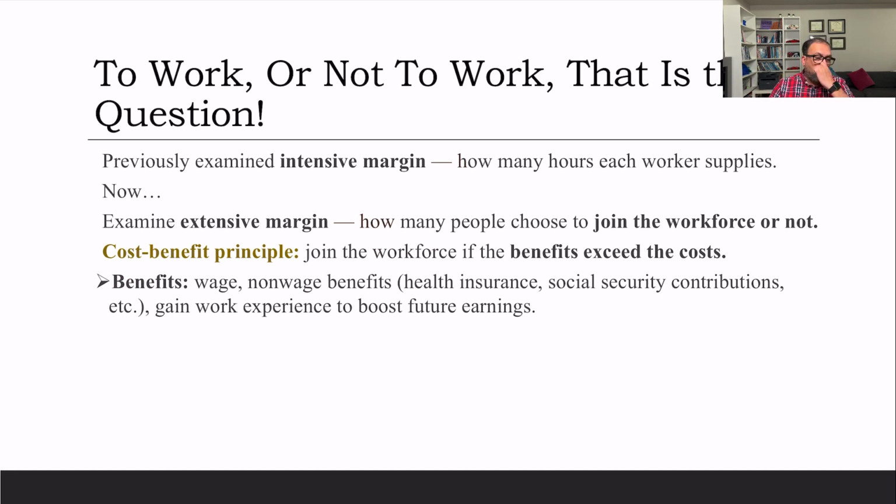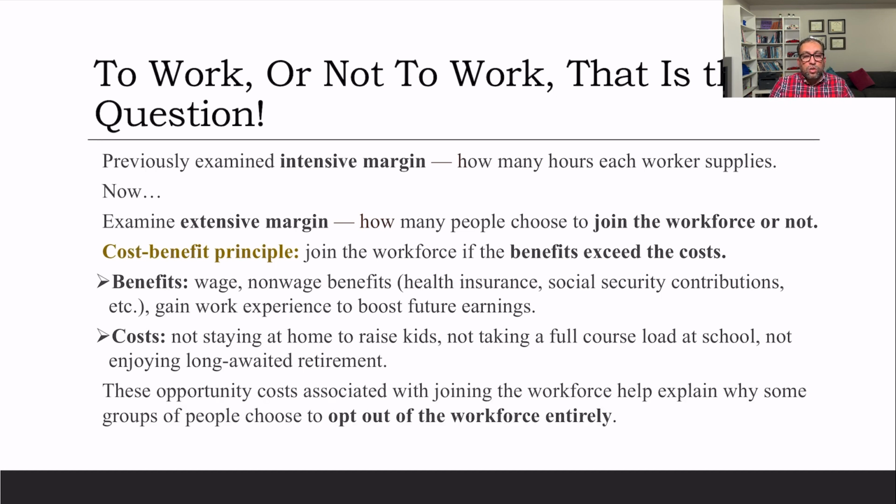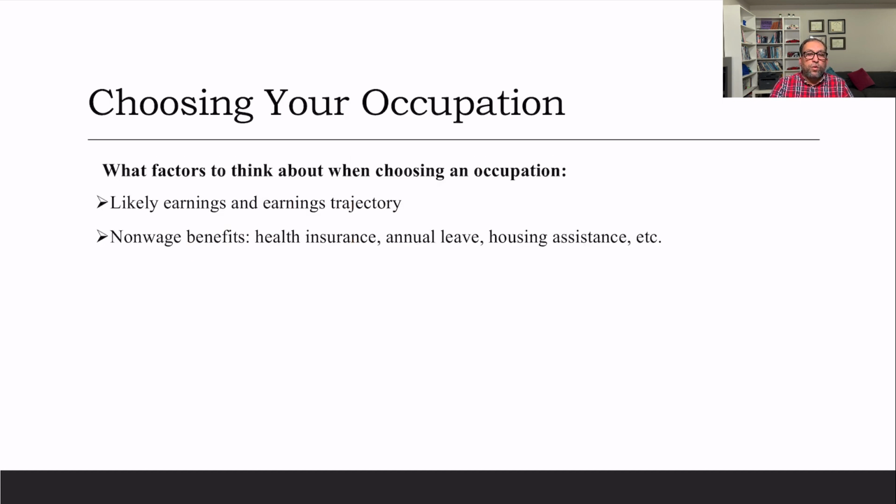In general, the overall population is deciding. They're also doing a cost and benefit analysis. Join the workforce if the benefit exceeds the cost. Benefits include gaining work experience to boost future earnings. Costs are not staying at home to raise kids, not taking a full course load at school, and not enjoying a long-awaited retirement. So the opportunity costs associated with joining the workforce help explain why some groups of people choose to opt out of the workforce entirely. What factors should you think about when choosing an occupation?